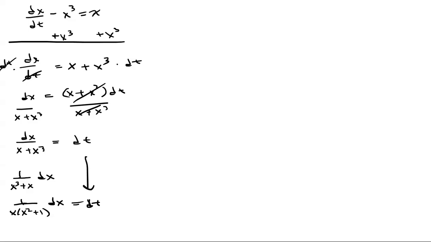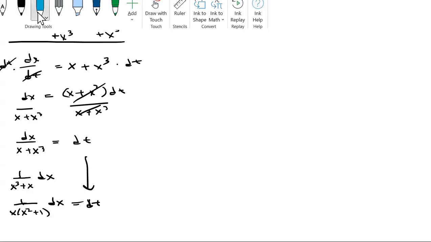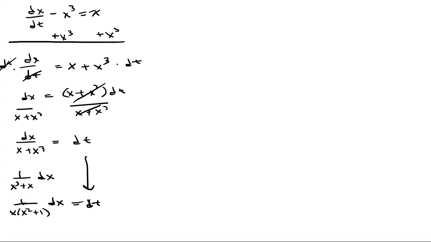So let me use a different color here. So part one, I'm going to focus on the 1 over x times x squared plus 1 dx.